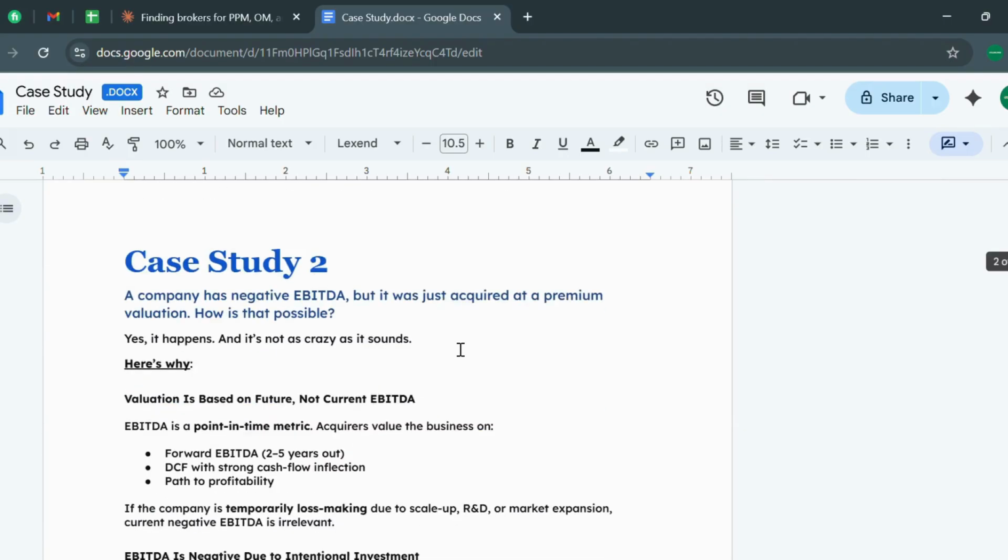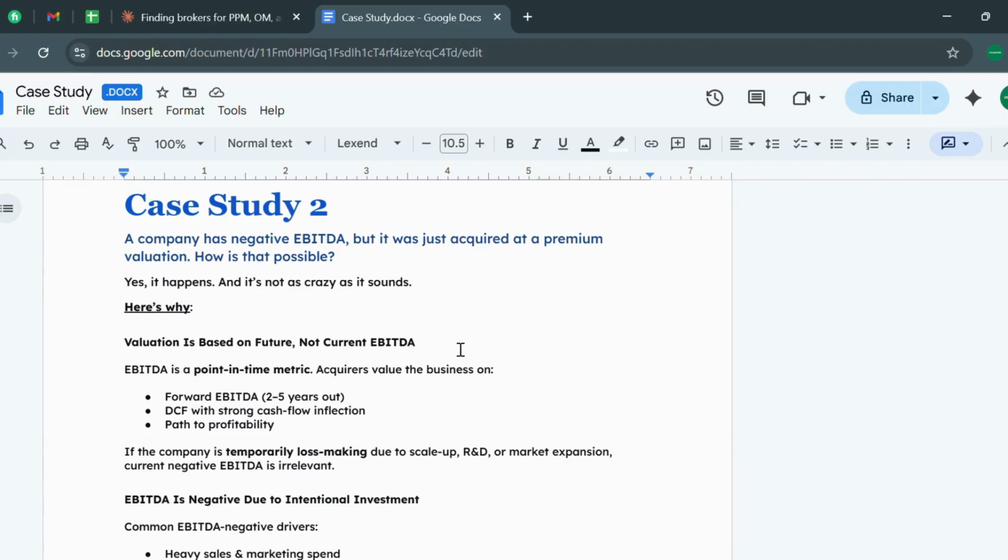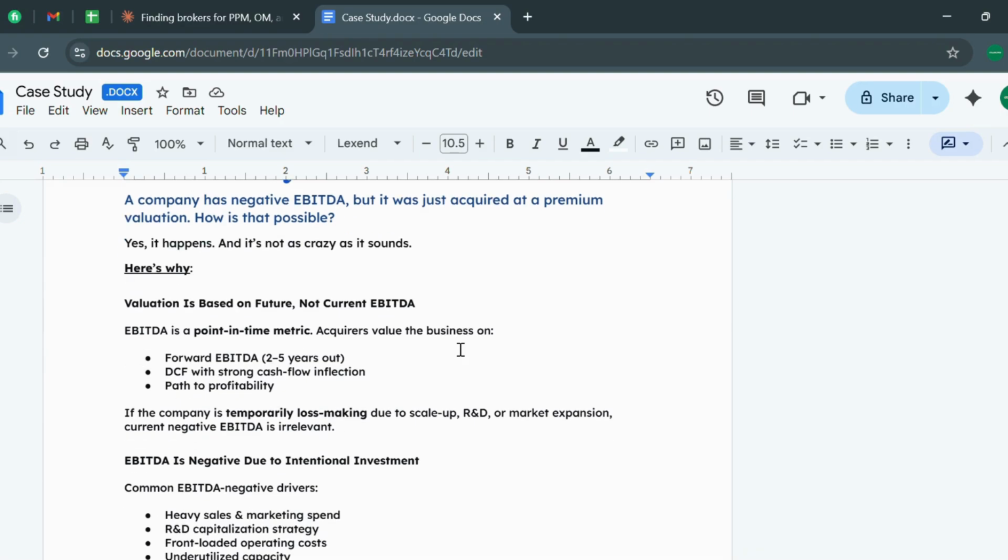Both are correct. Moving on to case study 2, this is very important. A company has a negative EBITDA, but it was just acquired at a premium valuation. How is that possible? They are playing with your mind, but it's very easy. Let's see the answer and you will understand it very well.